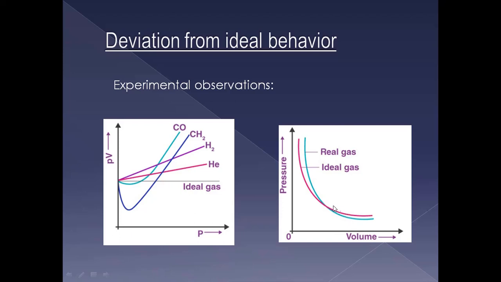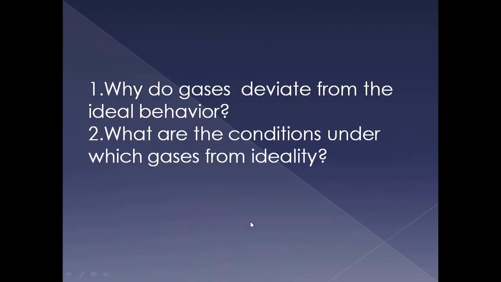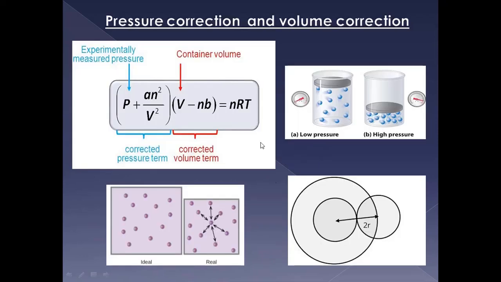We can see they both show the ideal behavior at low pressure, but at high pressure real gas has the difference. So why is there a deviation? Now we are with the two questions: why do gases deviate from the ideal behavior, and what are the conditions under which the gases deviate from ideality? And next is pressure correction and volume correction.